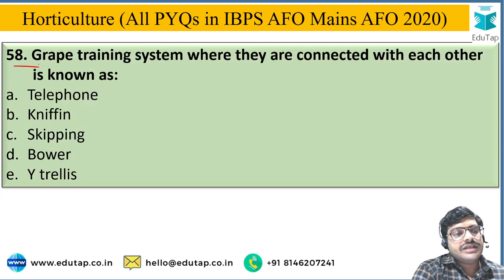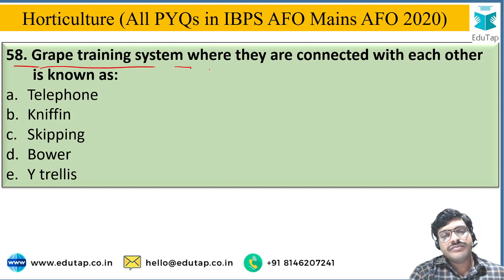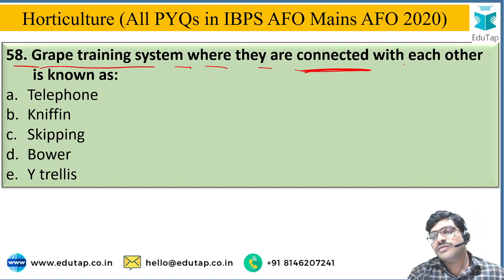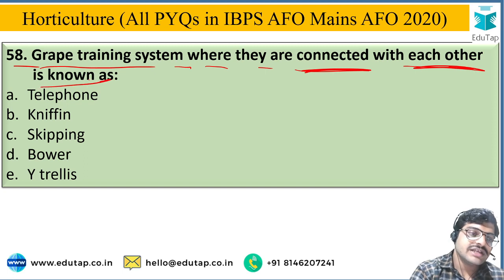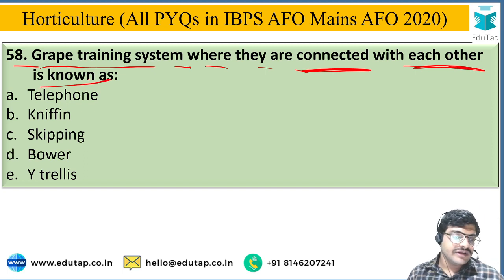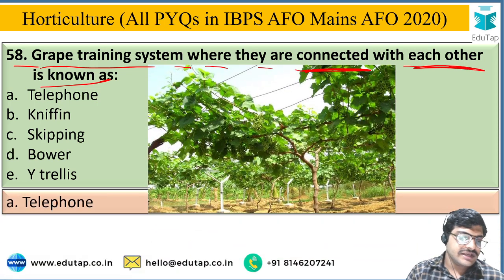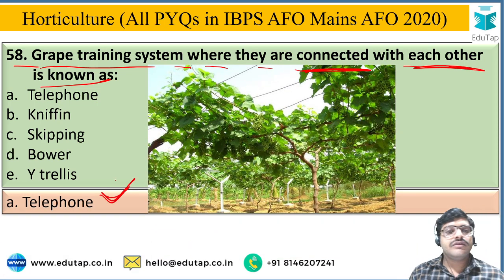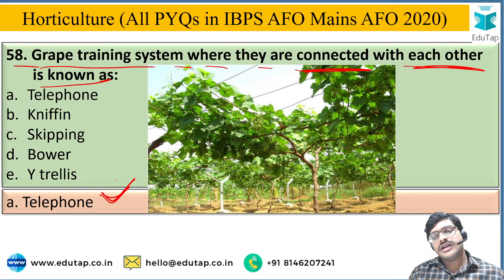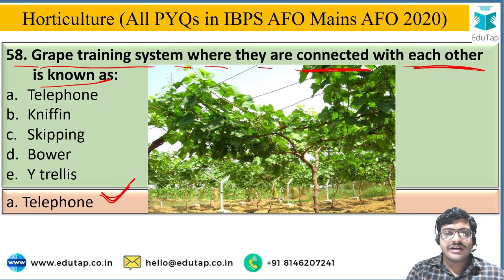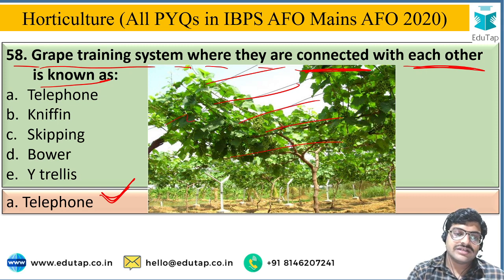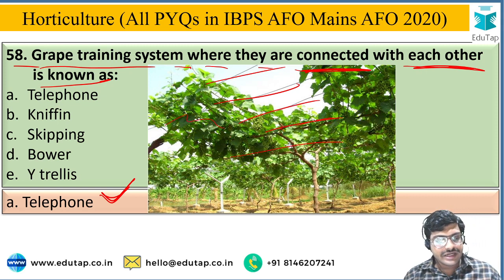Next, question 58, the grape training system where the vines are connected with each other is known as, and the options are telephone, kniffin, skipping or bower, or trellis. And the correct answer is telephone training system, where the grape vines are connected with each other. Here you can see the lines, they are connected with each other in a telephone training system of grape planting.